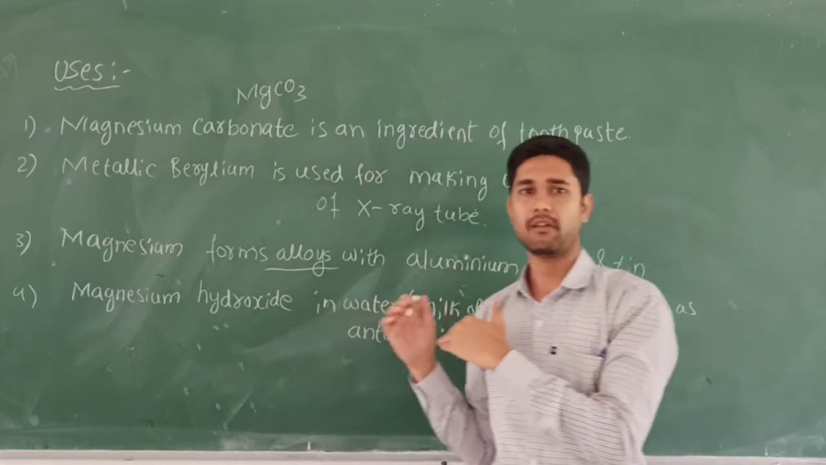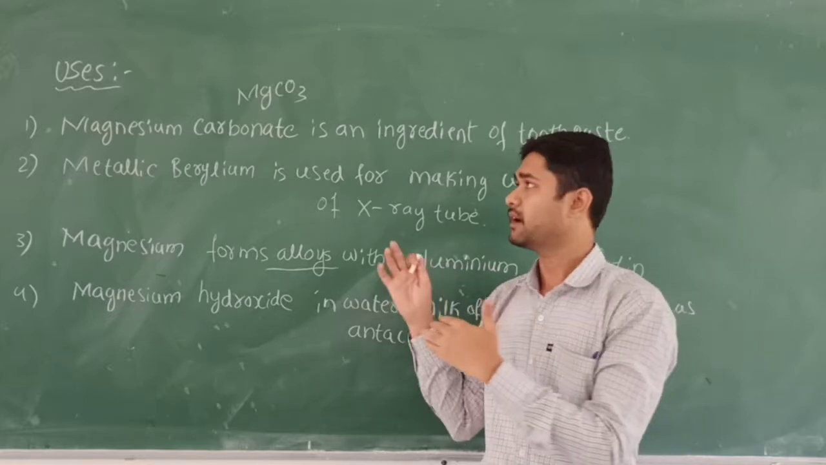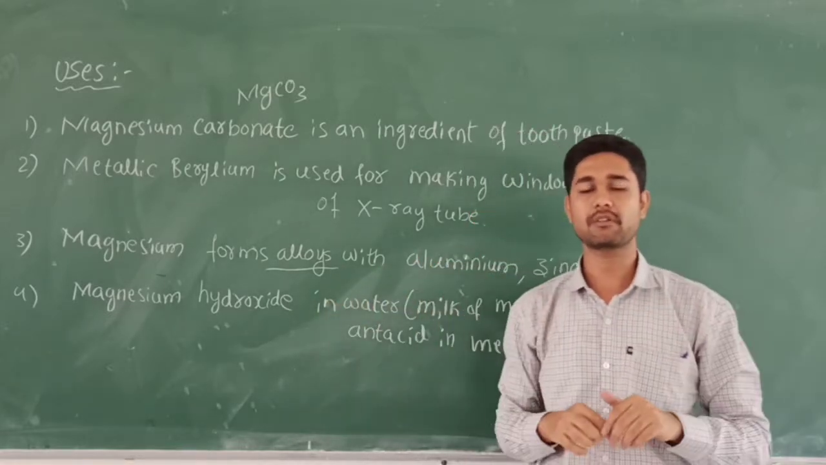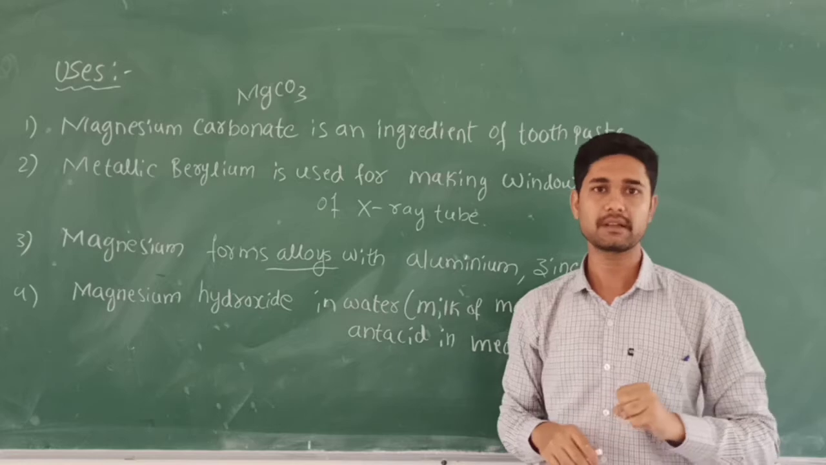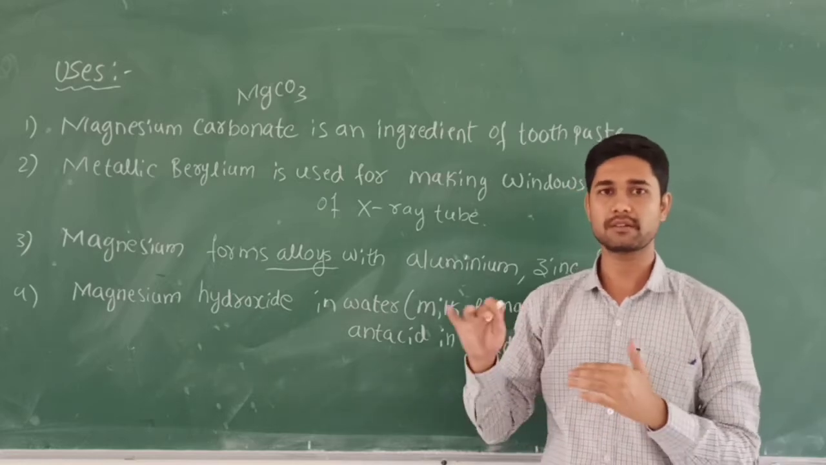So many of these alloy compounds of alkaline earth metals and alkali metals are always used in automobile engineering, aircraft construction, and some others we can use here.